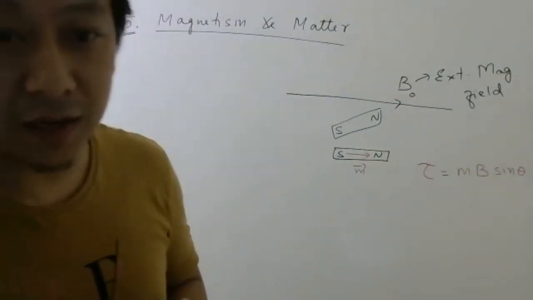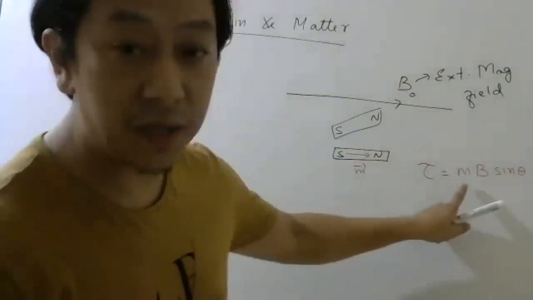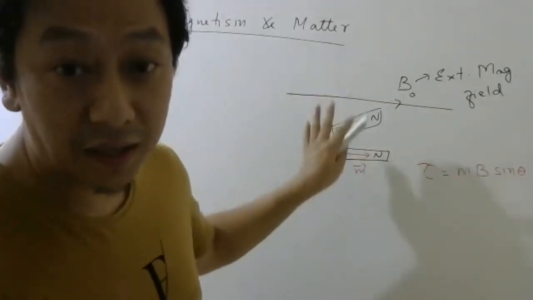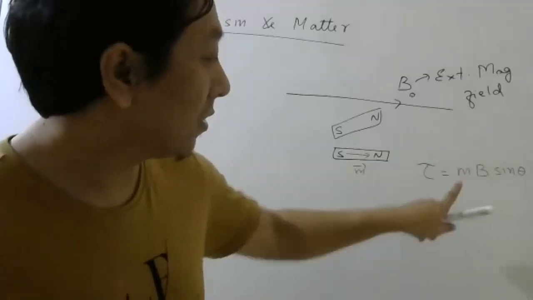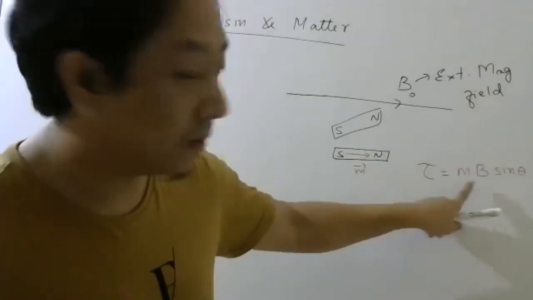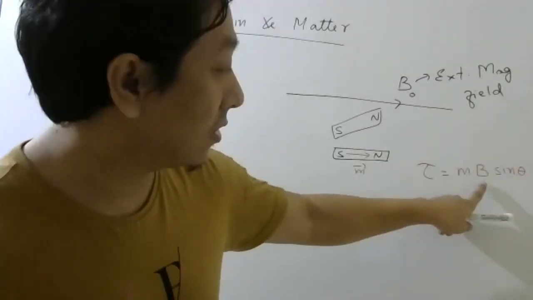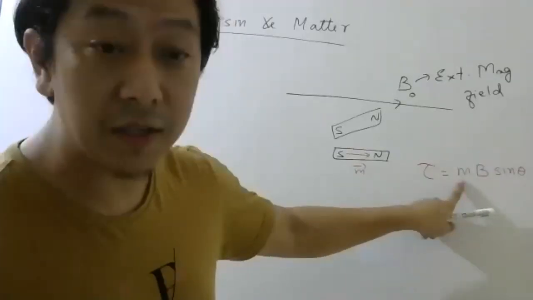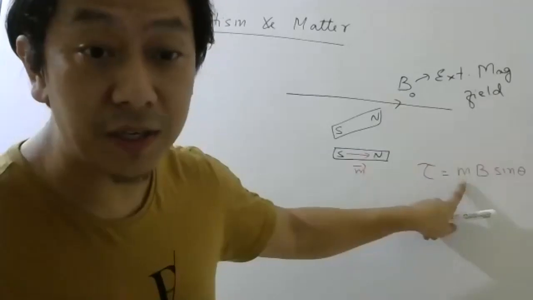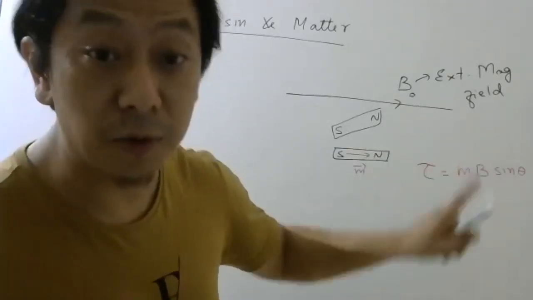So in case of electric dipole, we wrote pE sine theta. In case of magnetic dipole, a magnet is an example of magnetic dipole. So magnetic moment times B sine theta. This was your electric field. Now it is magnetic field. This was your electric dipole moment. Now it is called magnetic dipole moment.